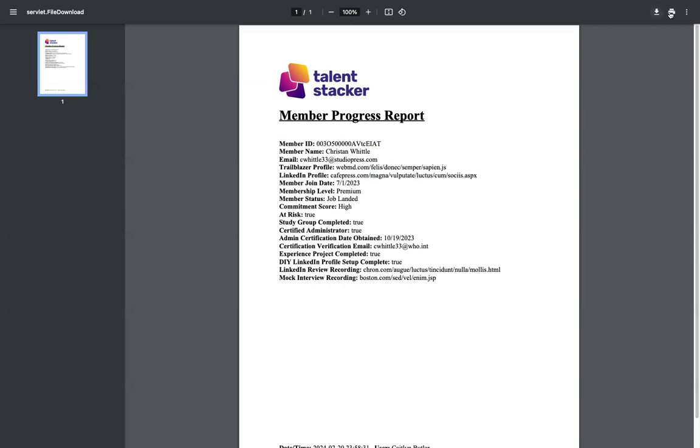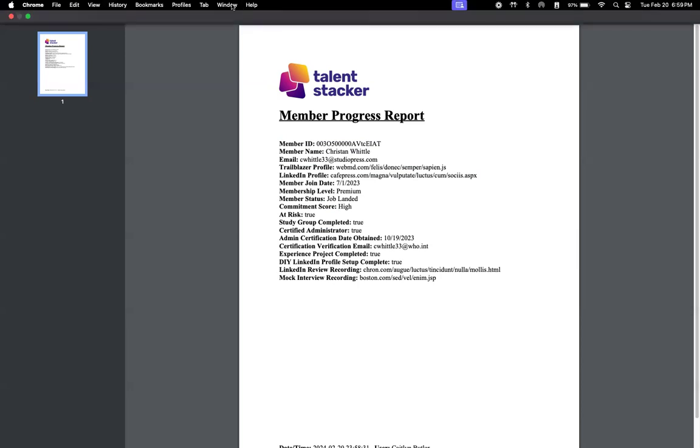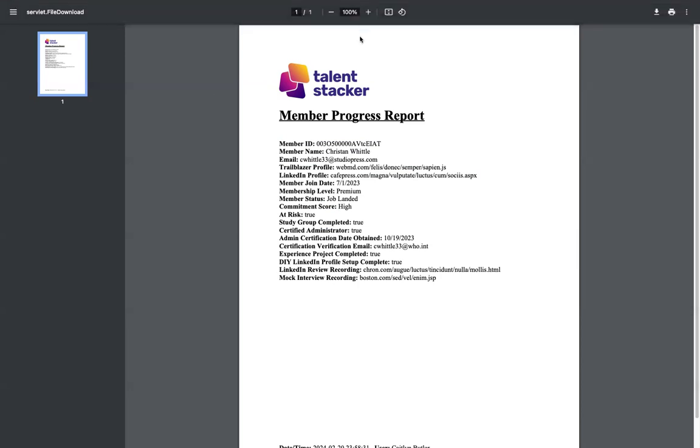So we basically want to have this information accessible at any given point so that we can make sure that we're giving all of the necessary information to the people who need it.